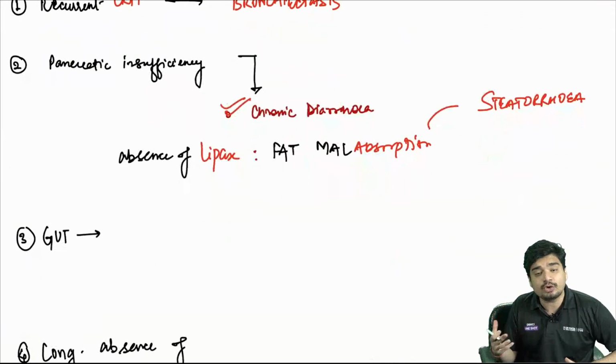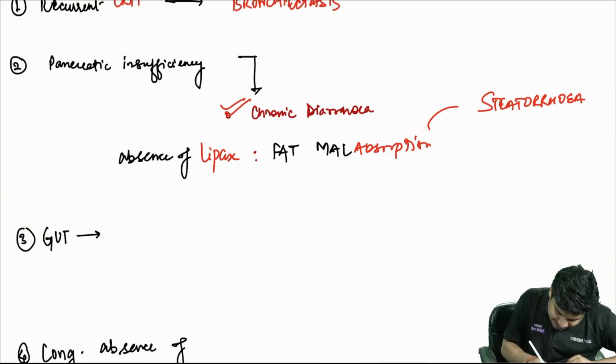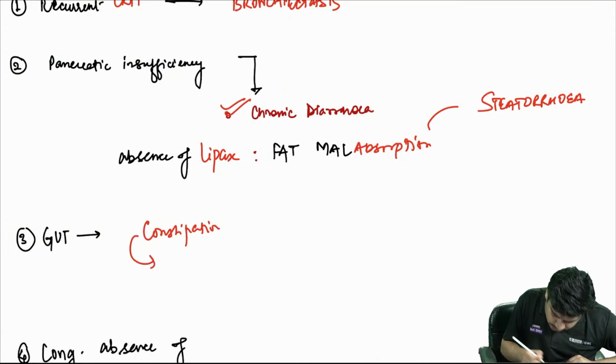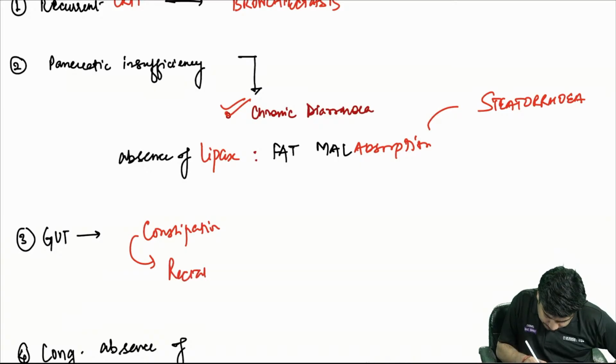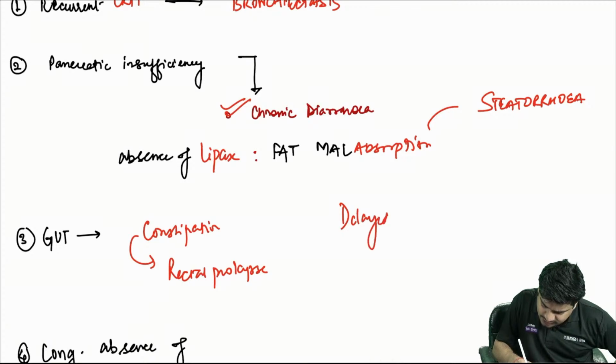In the gut, again, there are going to be thick secretions. This can lead to constipation. That can lead to a lot of intra-abdominal pressure. That will lead to rectal prolapse. There will also be delayed meconium passage.